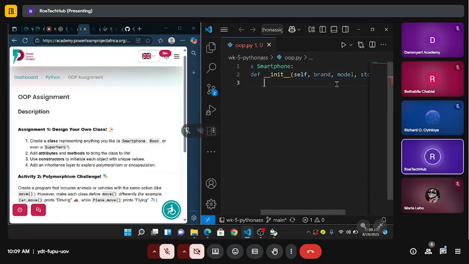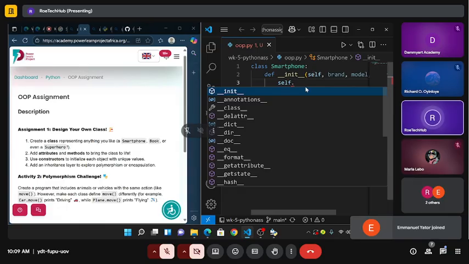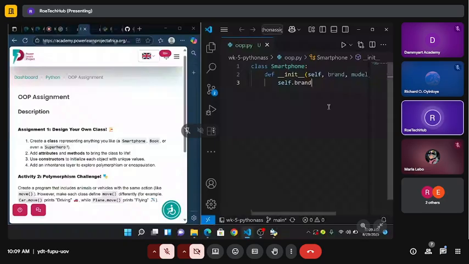Right? So down here, where I removed the pass from, I'm going to use self to access all these things. If you don't understand what I'm doing now, just go to the Roy Tech Ops YouTube channel and watch the video. You're going to understand. Then I'm going to call it brand again. Then I'm going to say self.